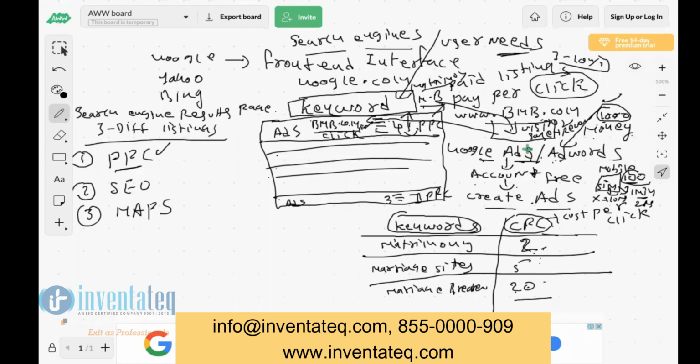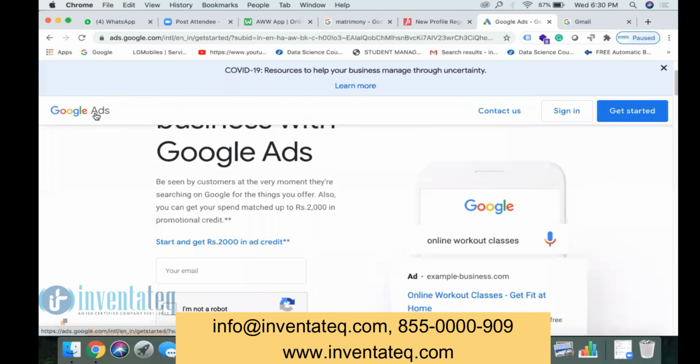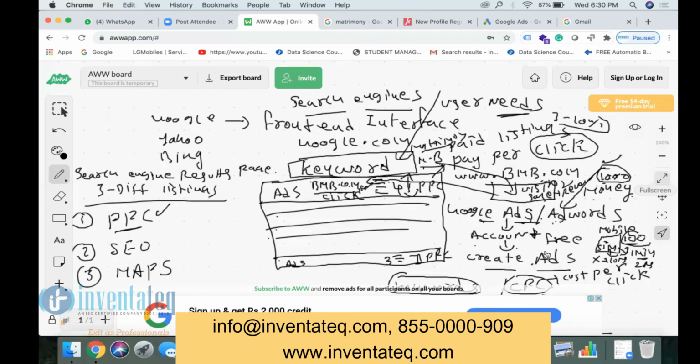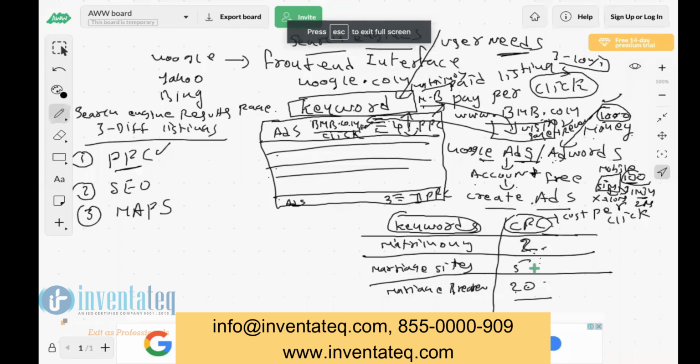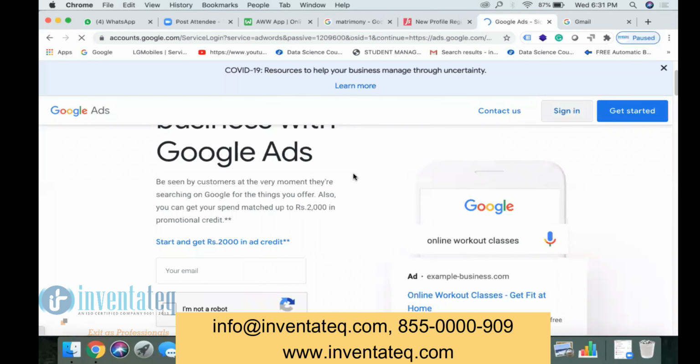Okay. Later in the course, this is what you are going to learn: how to create an account in Google Ads, how to create ads, how to enter the list of keywords, how much bidding you need to do, the settings, to whom you want the ad to be shown, and in which location you want the ad to be shown. All these things you are going to do practically. You will create an account, you will create ads, everything you will do practically. I'll just show you how the tool looks inside.